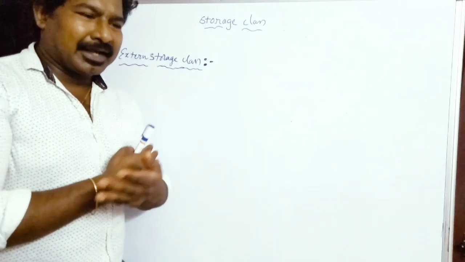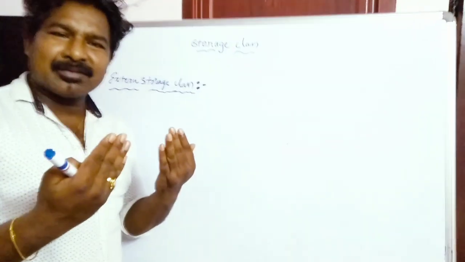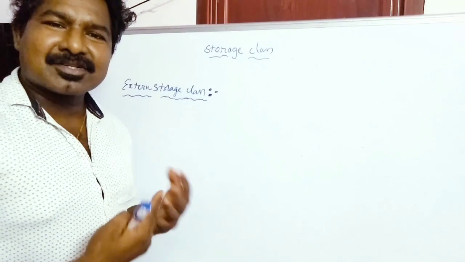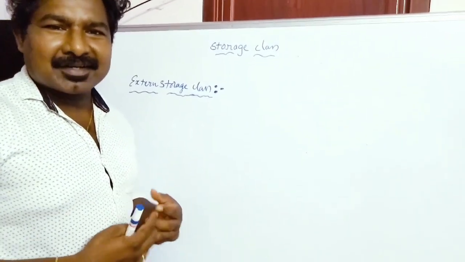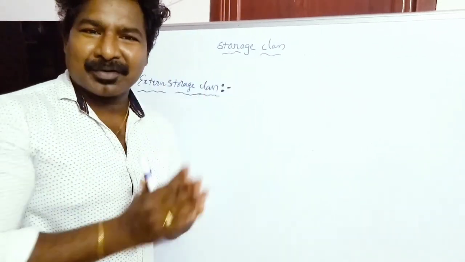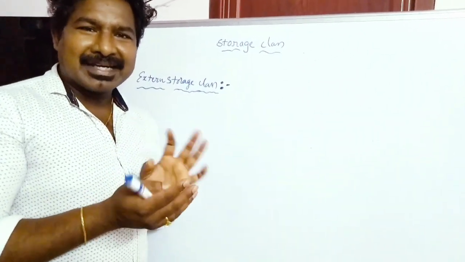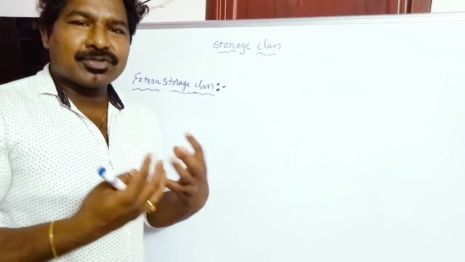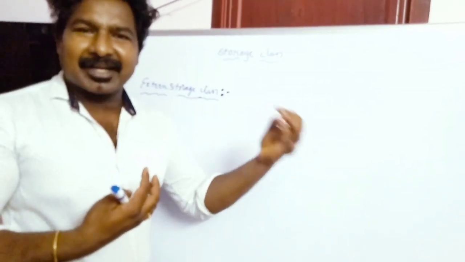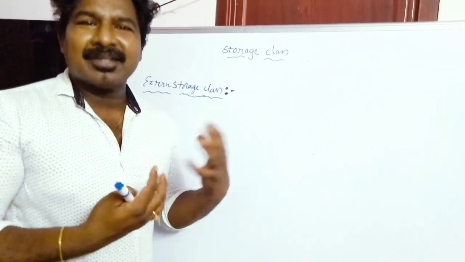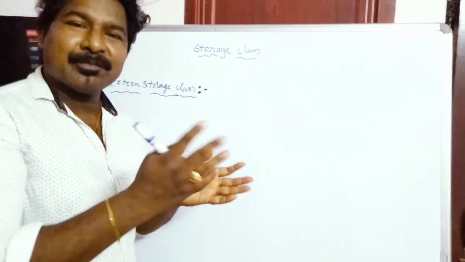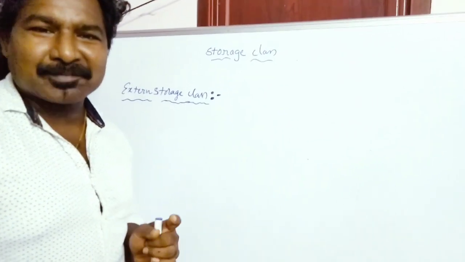You can share the external variables from one program to another program. That means with multiple files you can still share the value of the external variables. The variable in one program can be used in another program. I'm once again telling you, friends, it's not functions. If you have two different programs and a variable in one program, and you want to access that variable in another program, you can do it with this external storage class type. That means the variables can be shared between programs. Okay, so that is the important concept of an external storage class.